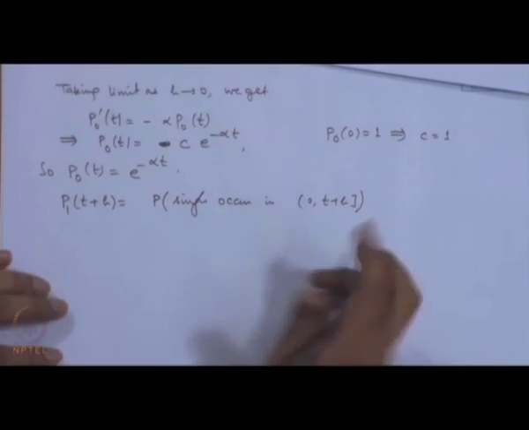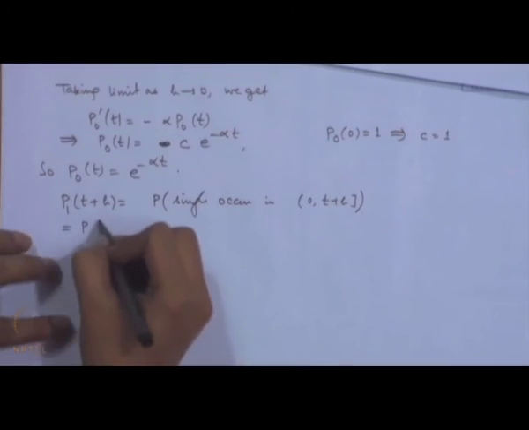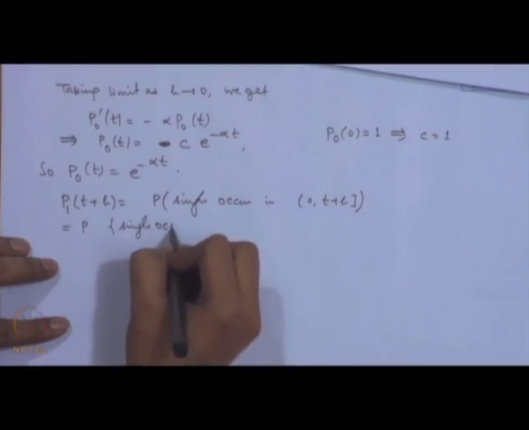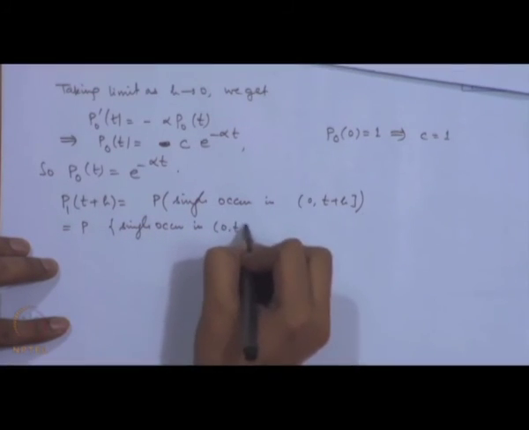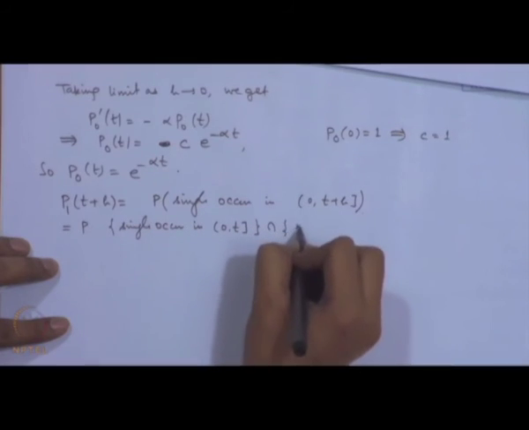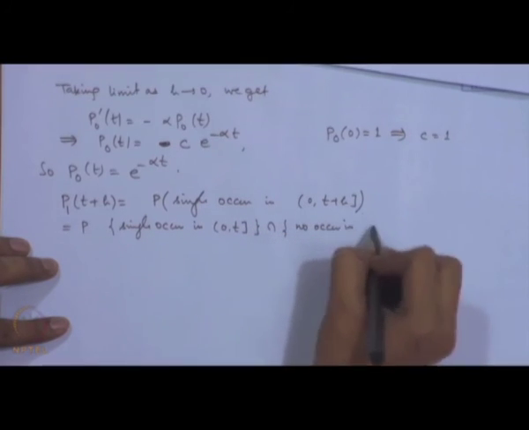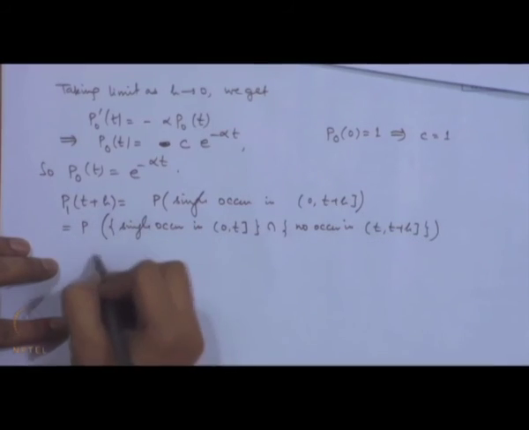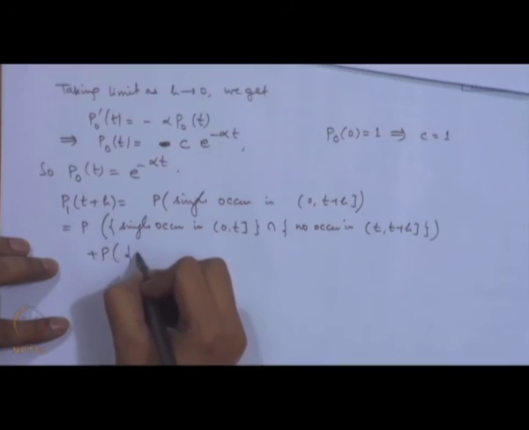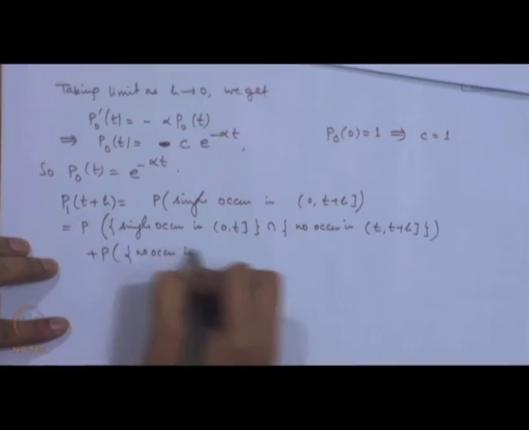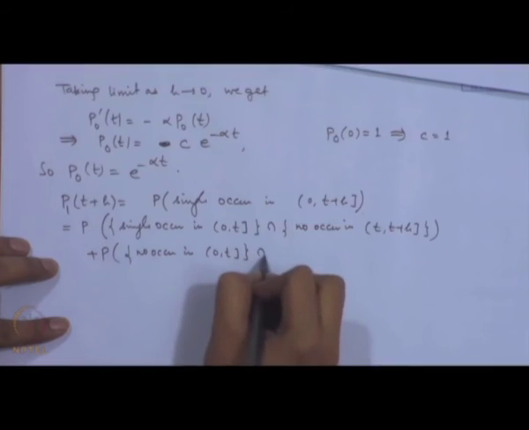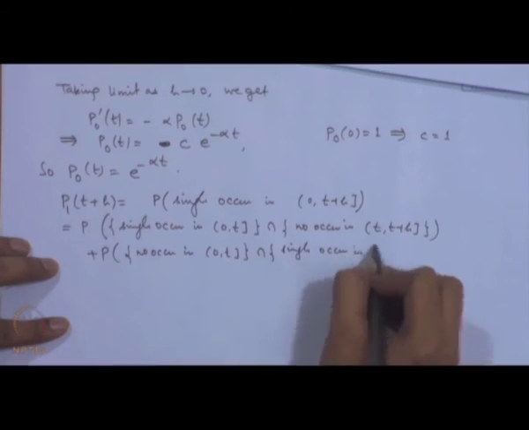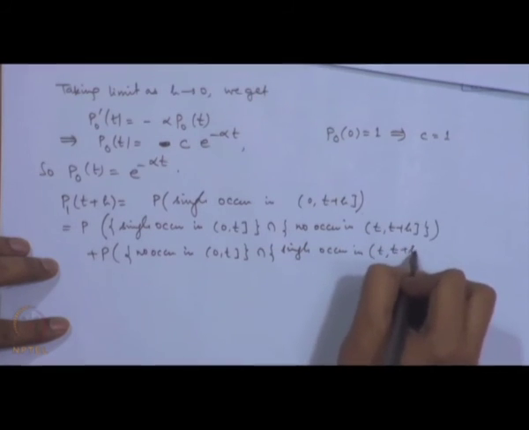So, we can split this event as probability of single occurrence in 0 to t and no occurrence in t to t plus h, plus probability of no occurrence in 0 to t and single occurrence in t to t plus h.